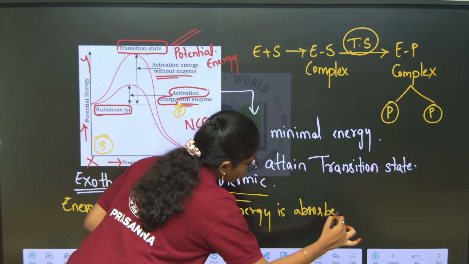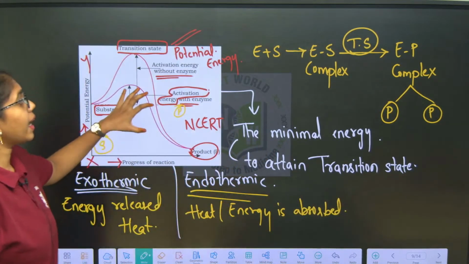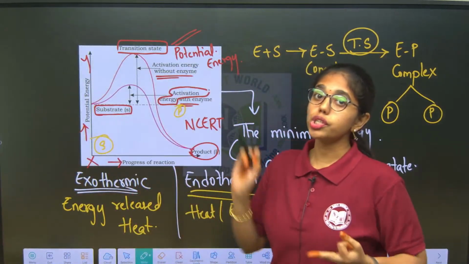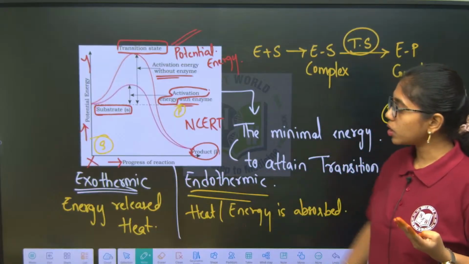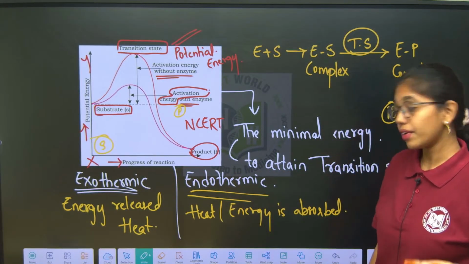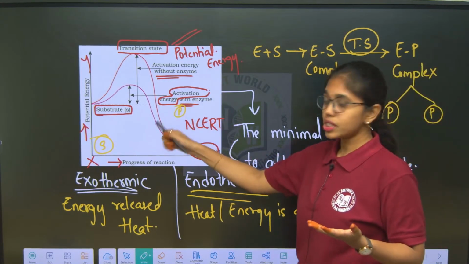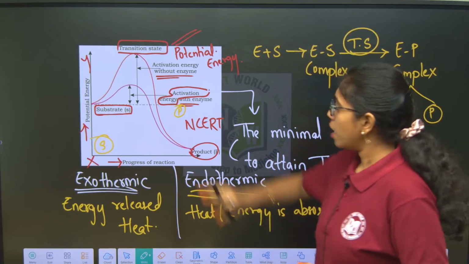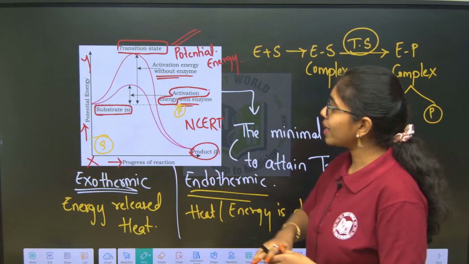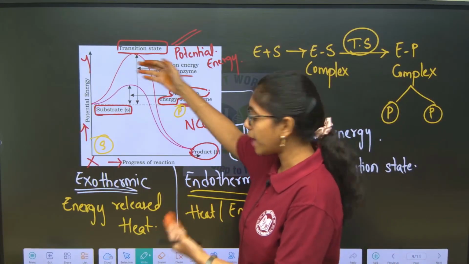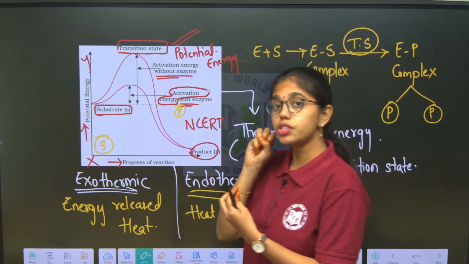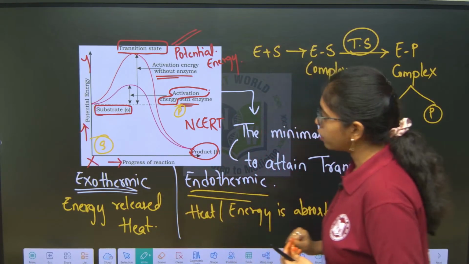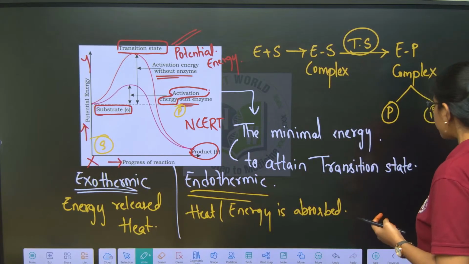Clear, right? So here you have got clearly about the activation energy, transition state energy, what is exothermic reaction and what is endothermic reaction. This is a graph from your NCERT which is clearly showing you the exothermic reaction from substrate to product, wherein substrate potential energy is high and product is low, energy is released in the form of heat. Clear? So this is exothermic reaction.